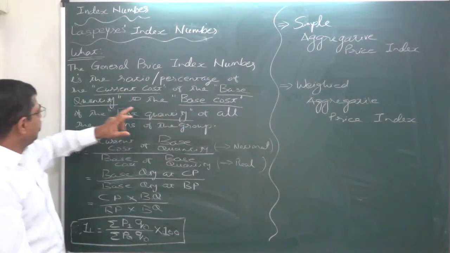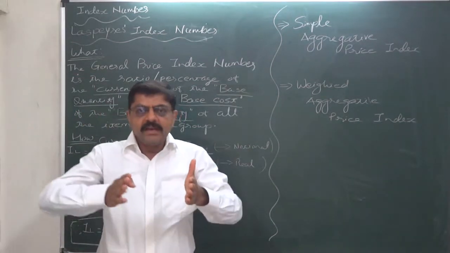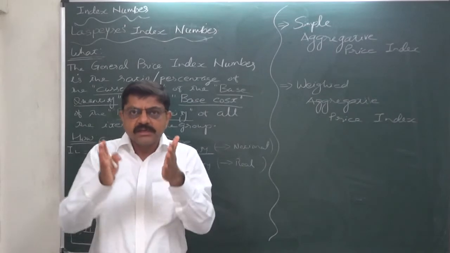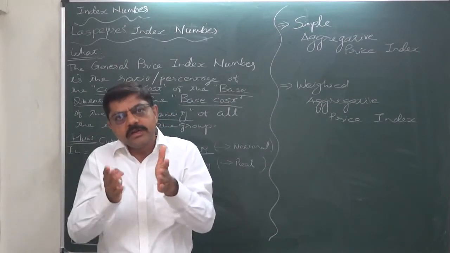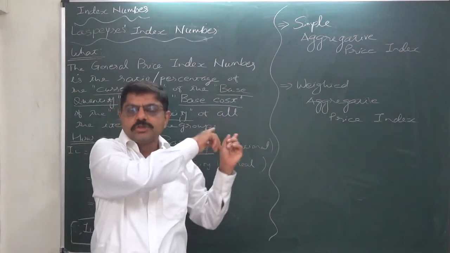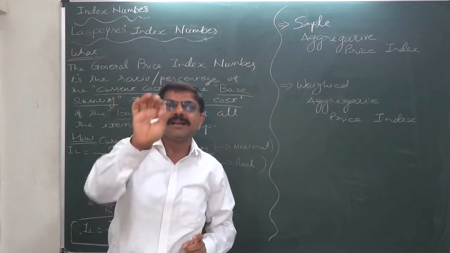Current cost of the base quantity. That means we need to consider the current cost. Current cost means we need to consider the total cost of the quantities which we have actually used in the base year, but at the prices during the current year.